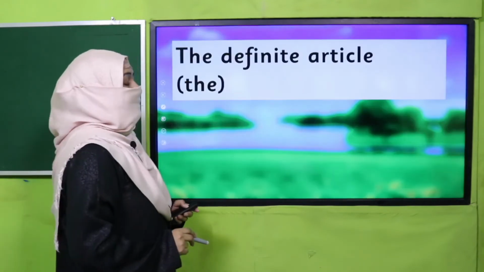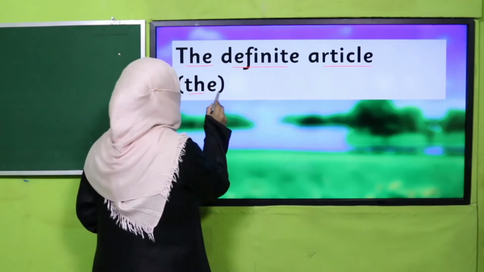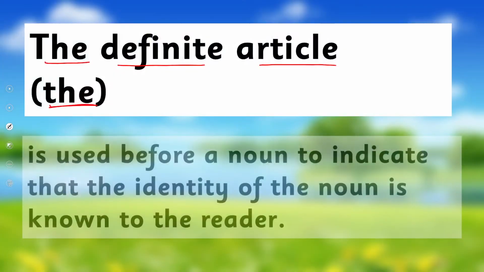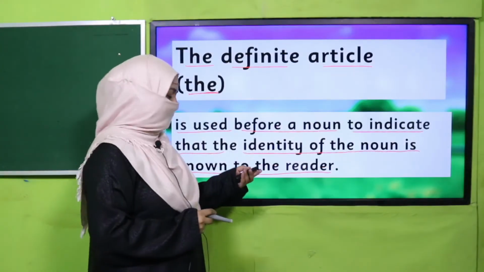Okay. The next is the definite article, the. And when do we use it? The is used before a noun to indicate that the identity of the noun is known to the reader. Means it makes it a specific noun. When I mention the, it means I'm not talking about a general noun, I'm talking about a specific noun. How does it make a difference?